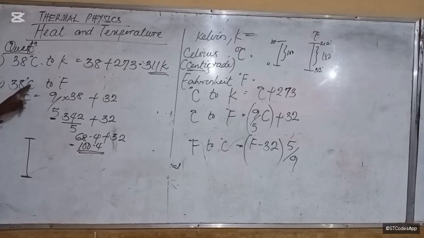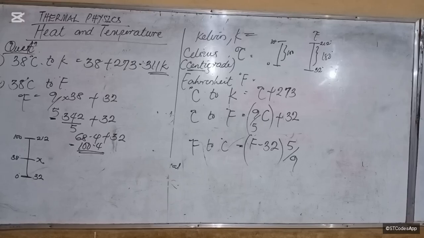Want to go from degree Celsius? What will be here for Celsius scale? 100. This will correspond to what on Fahrenheit scale? On the Fahrenheit scale, what was the upper fixed point? Yes, 212. How about this? 0 degree on Celsius scale, 32 degree. Is that okay? So what we want to know is that there is a particular point here where on the Celsius scale we measure 38 degree. What will be the corresponding Fahrenheit scale?